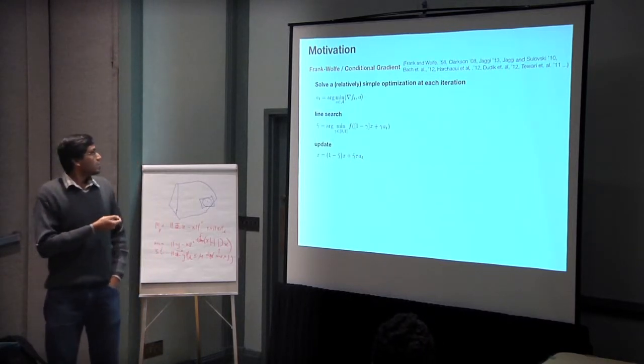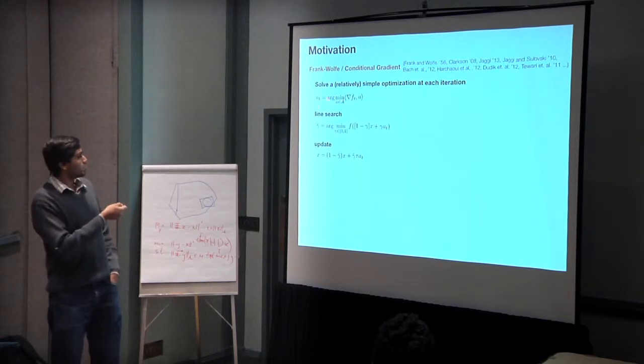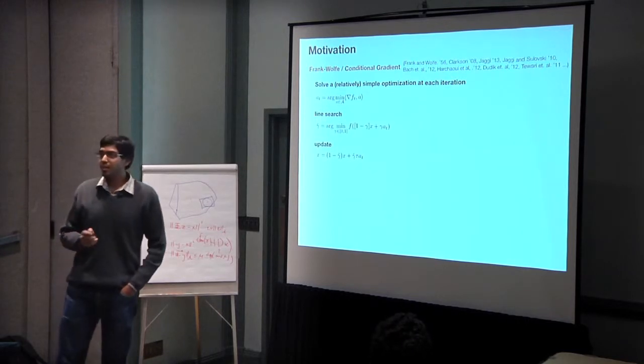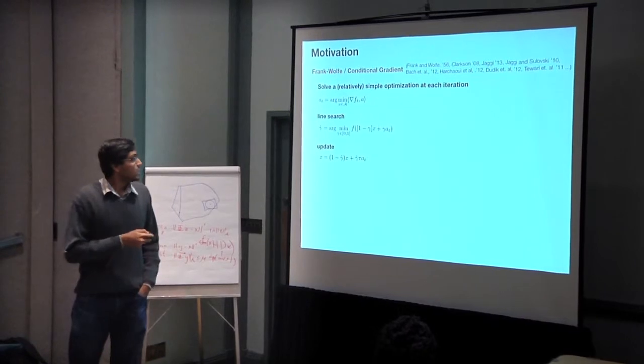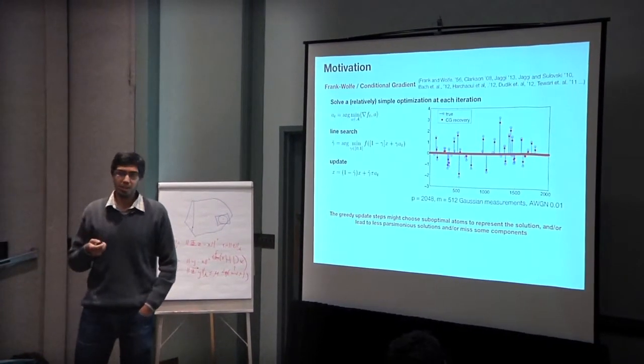So in Frank-Wolfe, you just solve a simple optimization at each iteration. You pick the next atom you would want to project to here. Then you just do a line search, and then you update. Right? That's just a simple Frank-Wolfe conditional gradient technique. But this is a greedy method, right? And as with all greedy methods, it comes with a few disadvantages.